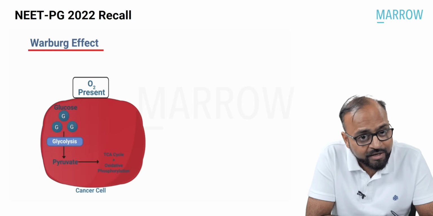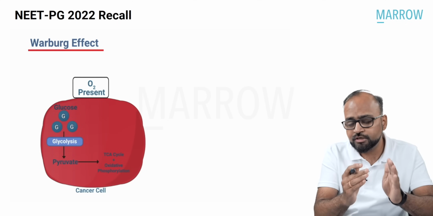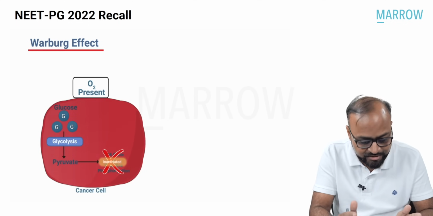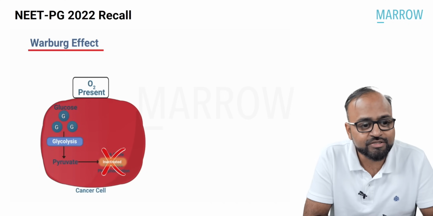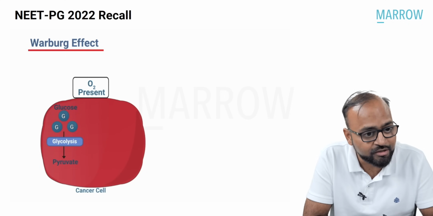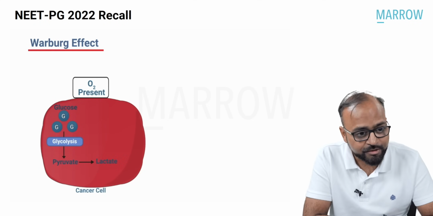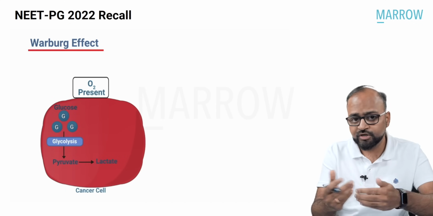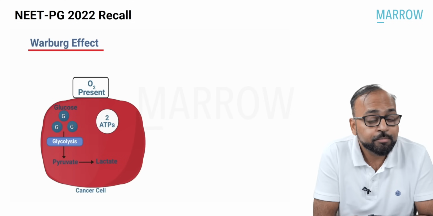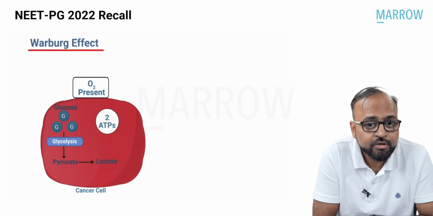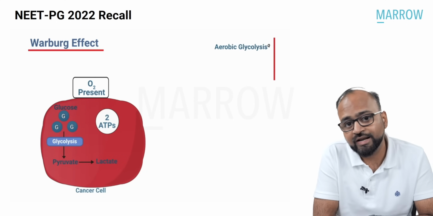Right? The atypical phenomenon that happens in a cancer cell is that in spite of oxygen being present in a cancer cell, surprisingly, TCA cycle and oxidative phosphorylation is inhibited or inactivated. Therefore, in spite of oxygen being present, they cannot happen. TCA, oxidative phosphorylation cannot happen. So pyruvate is converted into lactate. How many ATPs are produced? Only 2 ATPs. This is given a name. This phenomenon is called aerobic glycolysis.